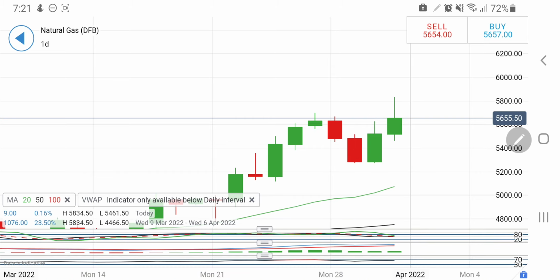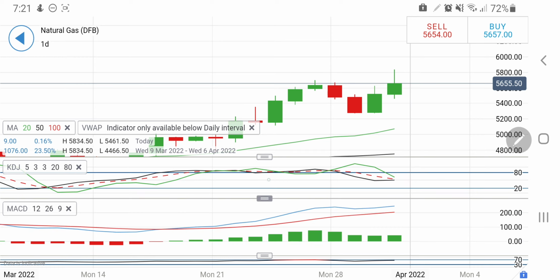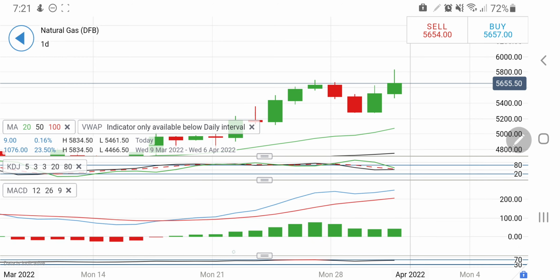Also on the MACD, yes, it is at a comfortable zone, and MACD is still on buy but running parallel. Stochastic is not showing any signs there. So take positions accordingly. 5.6 to 5.7, don't trade. Above 5.7 it's a long, below 5.6 it's a short. So take your positions. Now let's have a look at Nifty.